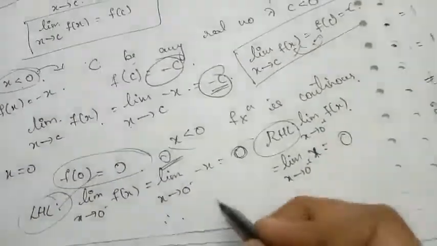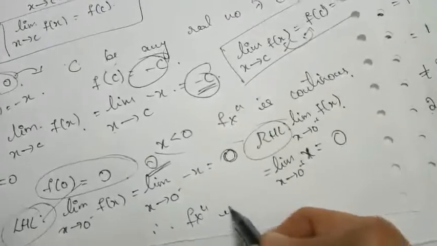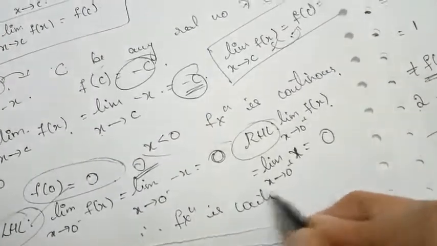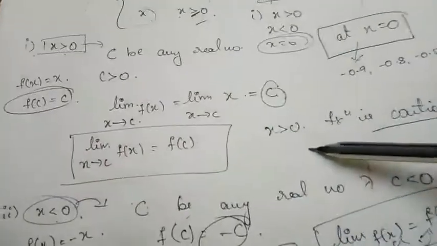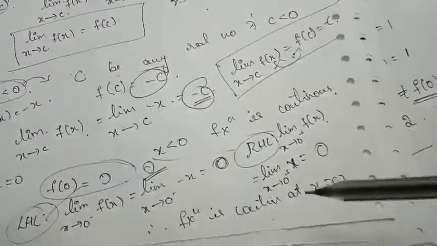So clearly I can say that the function is continuous at x equal to 0. The function is continuous when x is greater than 0, it is continuous when x is less than 0, and it is continuous at x equal to 0.